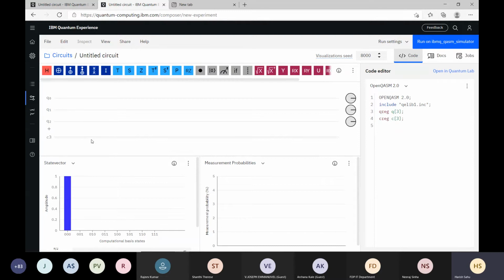Sir, I have one doubt. Can we include our own gate to use in this software? Yes, so like a kind of subroutine. Let's suppose you want to have this controlled NOT gate, you can have your own design. So you can compose other gates also, which we will see.